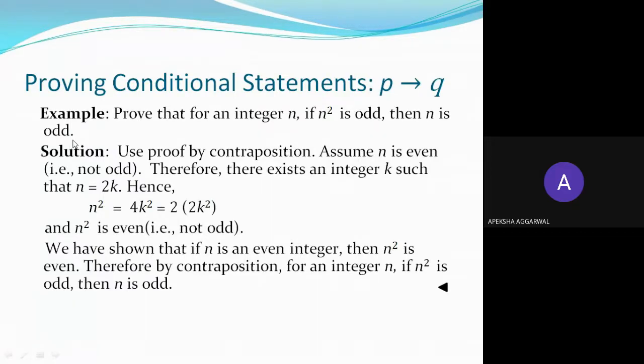Okay, so you will assume that n is not odd in case of contraposition. So assume that n is even, and if you solve it, you can show that not p, n square is also not odd. That means n square is also even, and if not q implies not p was true, this means that p implies q is also true.